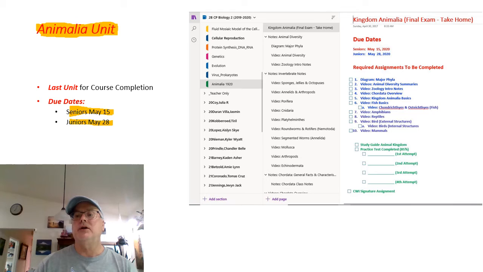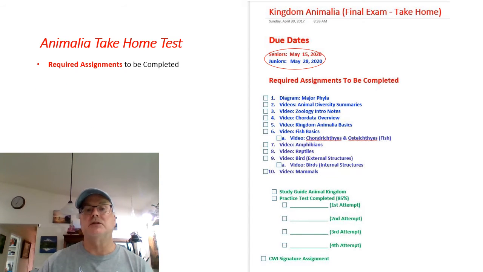The important thing that you're going to note on here is what work I require you to do out of this unit to qualify for this thing called the take-home test. We're not taking a formal final. It'll be where you complete these assignments that I have listed on this very first landing page. So let's look at this in more detail as to what the take-home tests are.